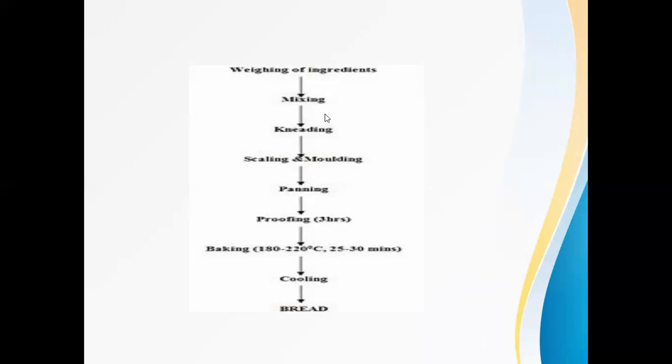First is the weighing of ingredients. We have calculations for how much flour, how much yeast, how much sugar, and how much salt we need to add. So everything must be weighed in an appropriate manner, and then we have to mix them uniformly. After mixing, we have to go for the kneading step. Kneading means we have to add